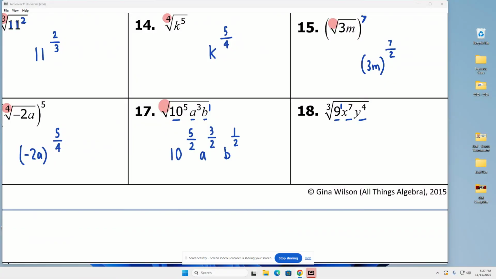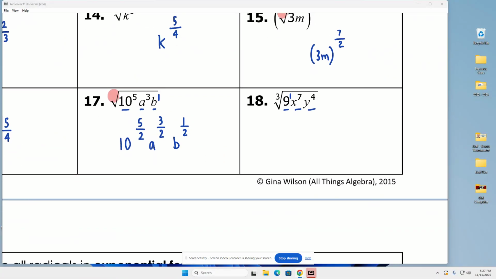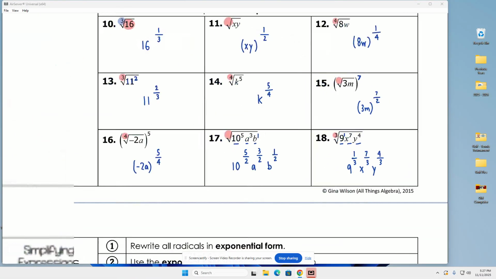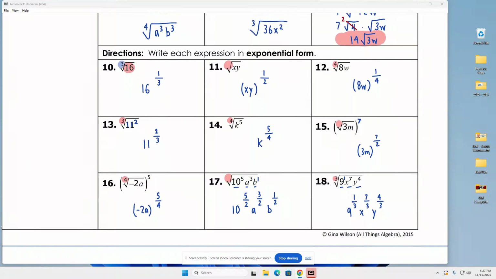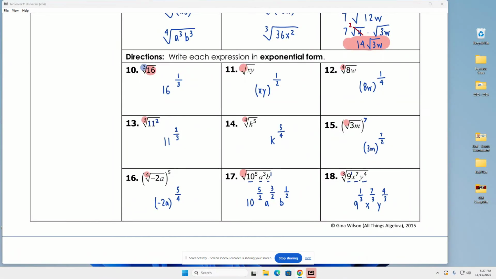I hope so. And the last one, same thing. My root, though, is 3, so my denominator is 3. And we start with 9. We've got 9 to the 1/3. We've got x to the 7/3. And we've got y to the 4/3. And that is how you write radicals as rational exponents. So whether I'm going rational exponents to radicals or radicals to rational exponents, that is how you do it.